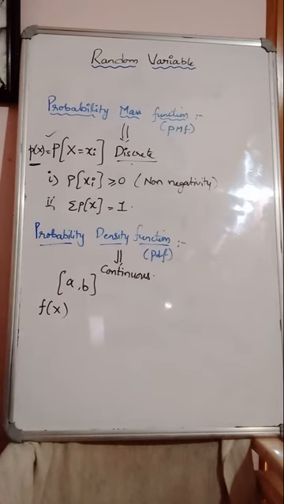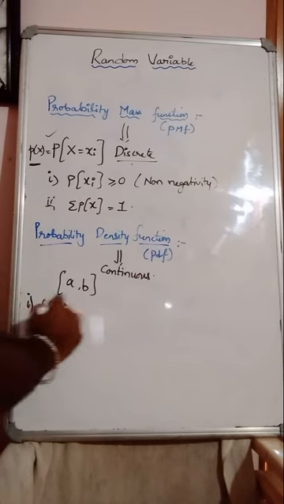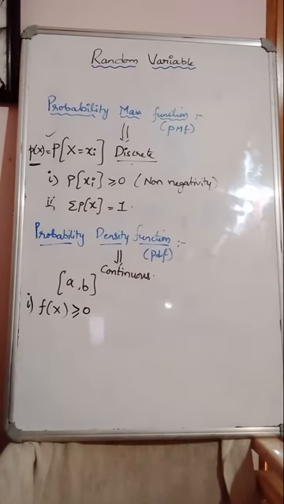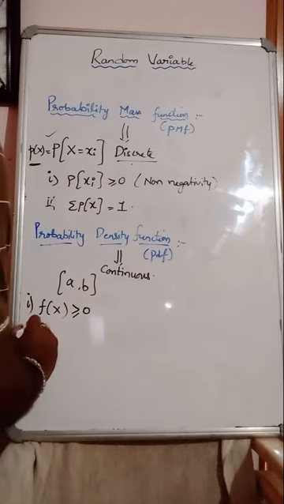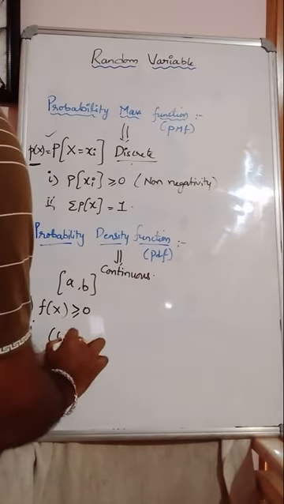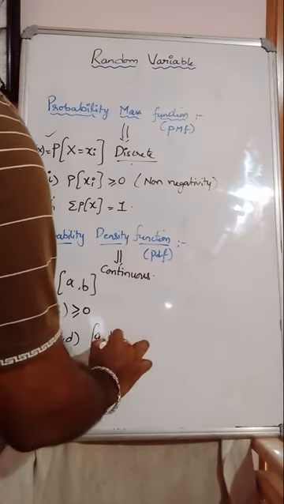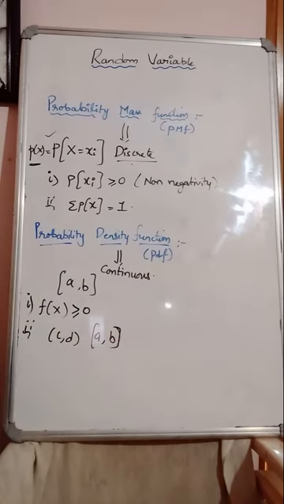Condition number 1, f of x function must always be positive, greater than or equal to 0. Next, for two distinct numbers, specific numbers c and d in the interval a comma b. What does it mean exactly?